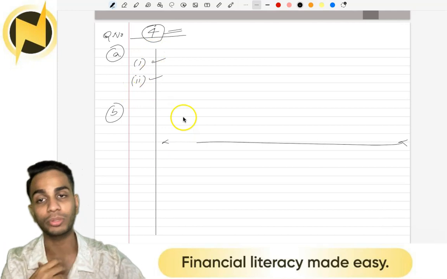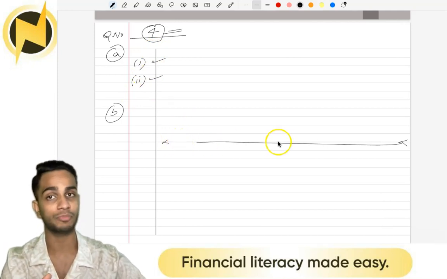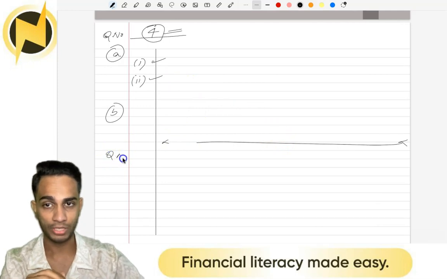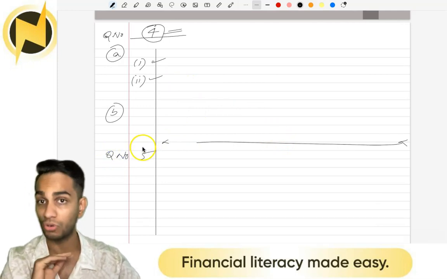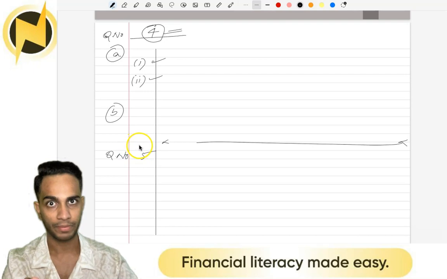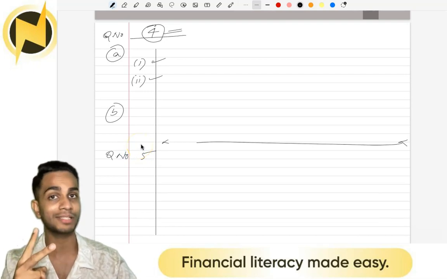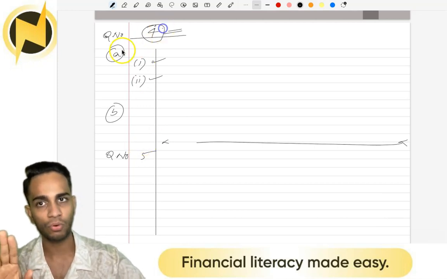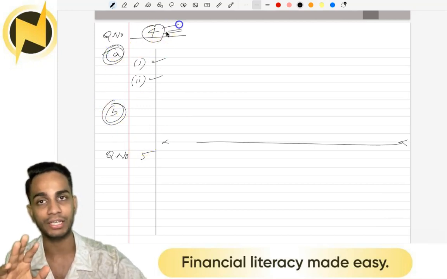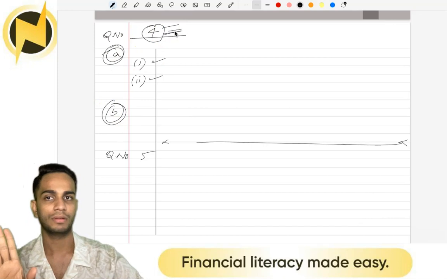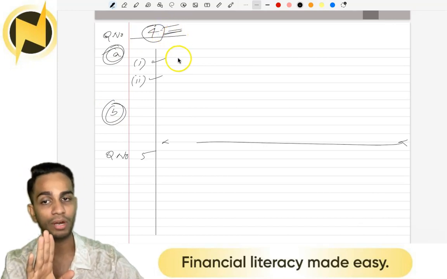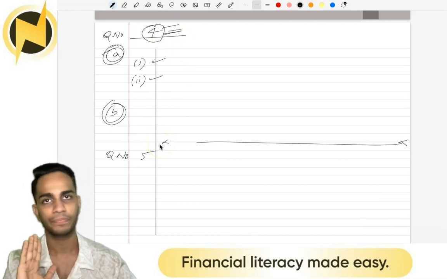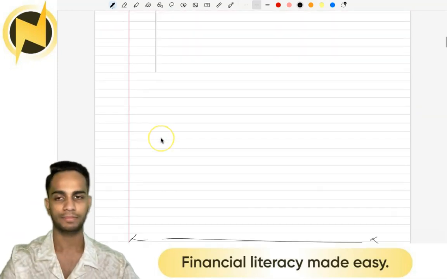Yeah, so you finish question number 4 by the half of this paper. Do not start question number 5 in this paper. Do not take a fresh page. No 2 questions' answers should come in a single page. It can be 4a and b because it's essentially the same question. But it should not be 4 and 5. No, 5 should form part of the next page. Alright, so always keep that in mind.